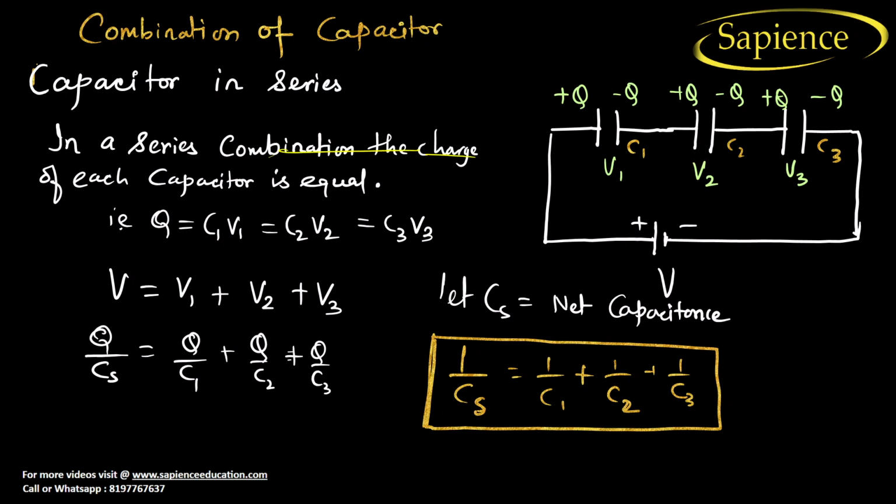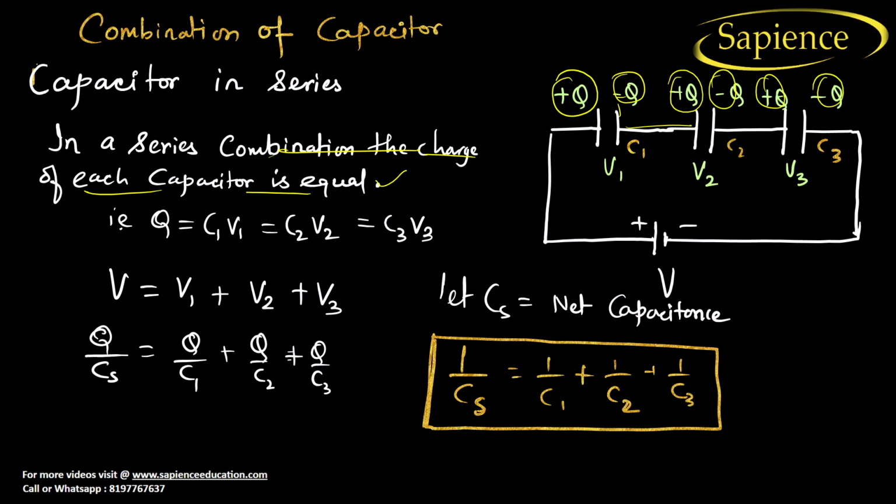In series combination of capacitors, the charge on each capacitor is equal. Why is charge equal? Let us consider that a charge q is stored. So in this plate, minus q will be stored due to induction. And due to this, what will happen in this plate? Plus q will be stored due to the induction. Minus q will be stored.